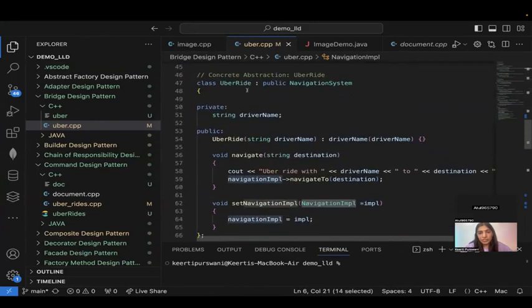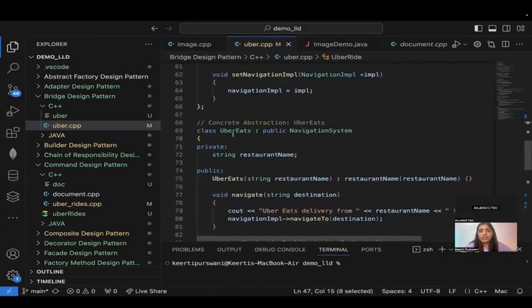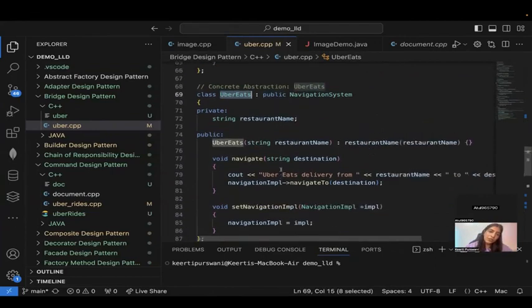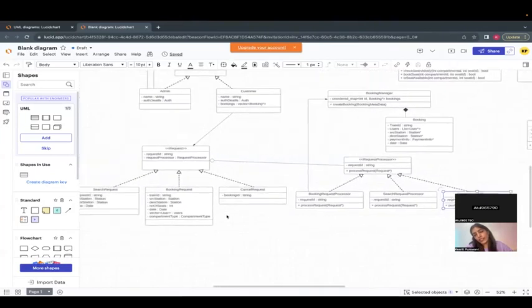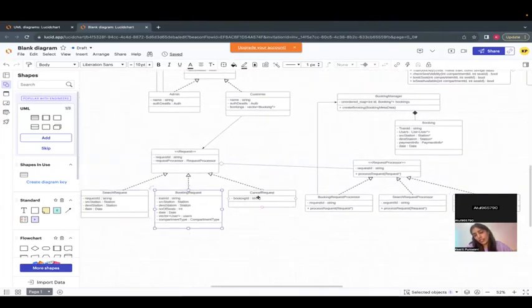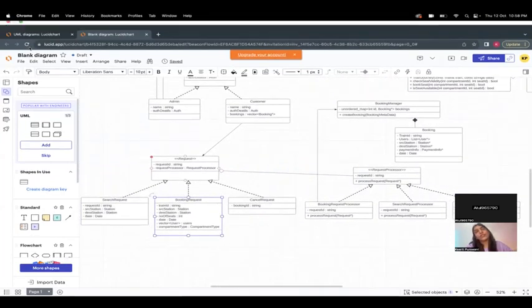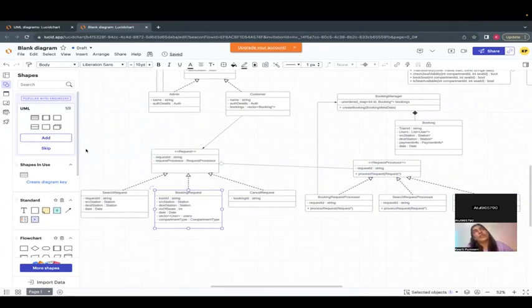There is Uber Ride and there is Uber Eats. If I say search and booking, we cannot use it interchangeably, right? That is the main reason why we went with the bridge pattern in the other example.